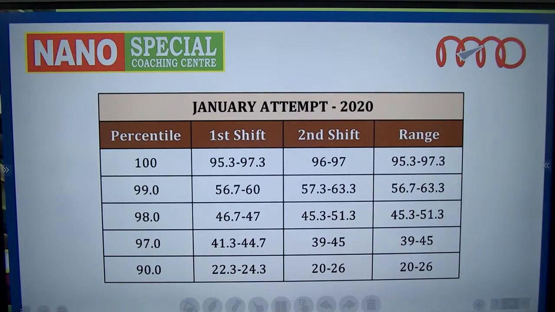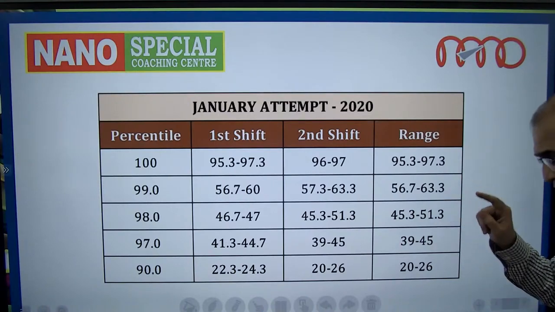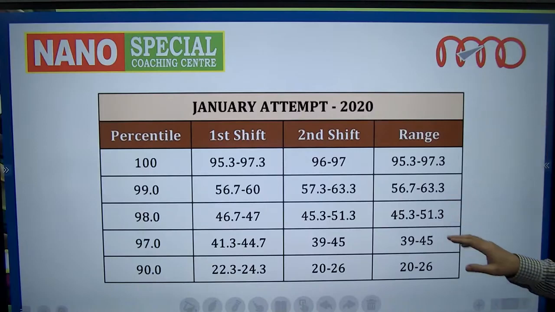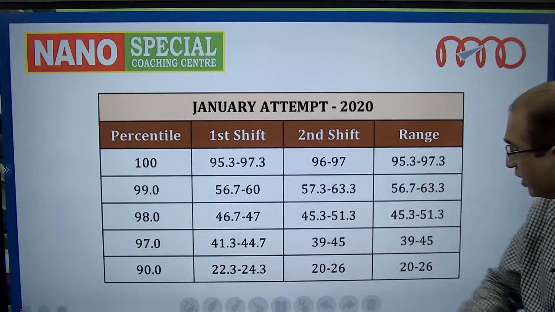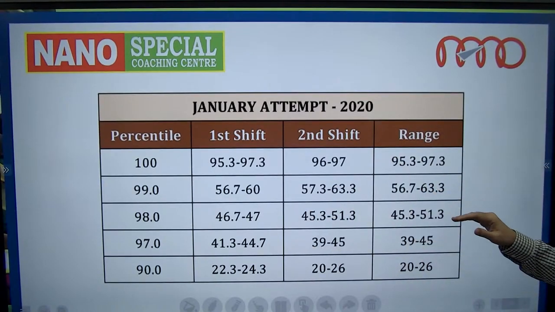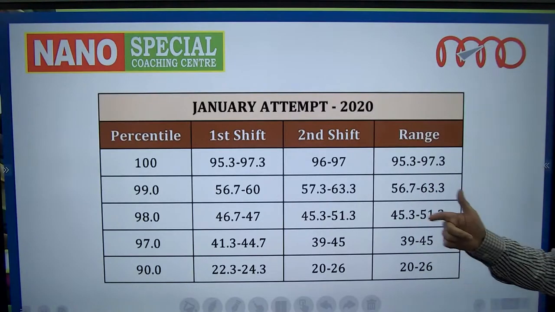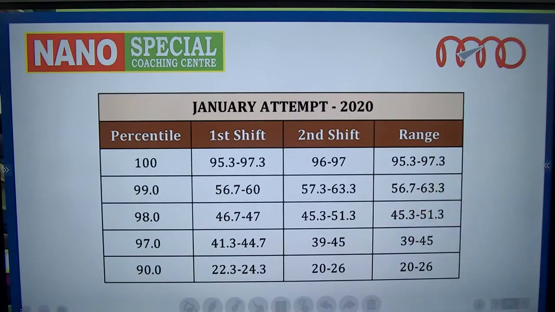You get a 98 percentile with just 45.3%, that is 136 marks. If you got 136 marks in the January attempt in a particular shift, you are assured of 98 percentile. And the highest was around 51.3, that is 154 marks, corresponding to 98 percentile.